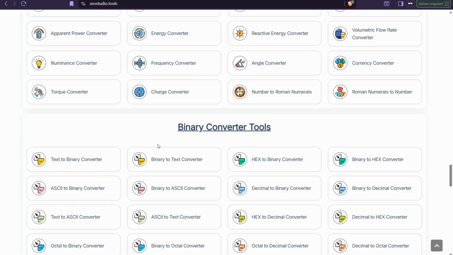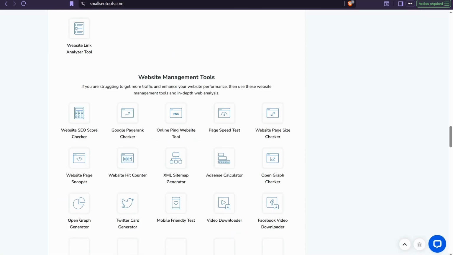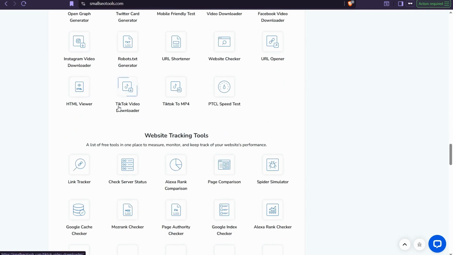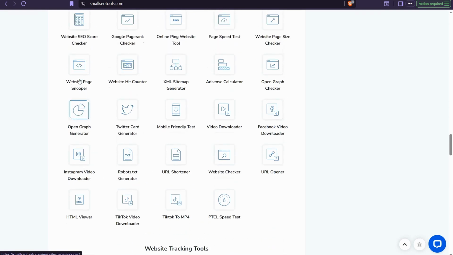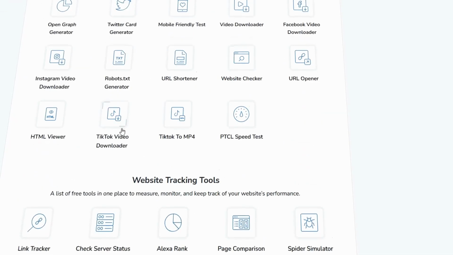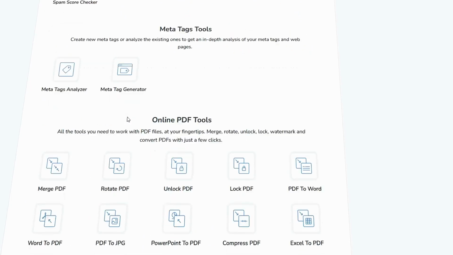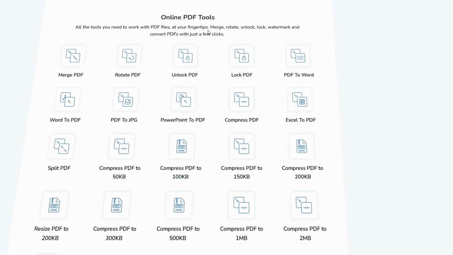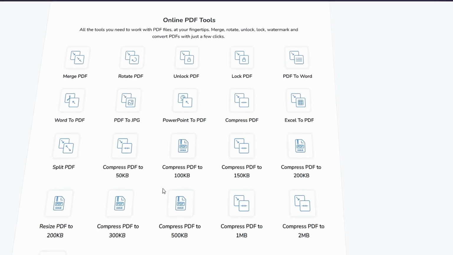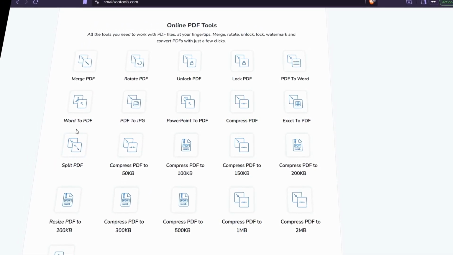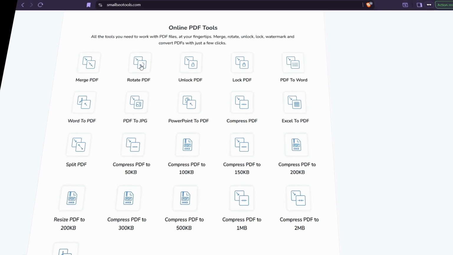And the next directory, for sure, is smallseotools.com. Here you can find amazing tools like TikTok video downloader, TikTok to MP4, website checker, Facebook video downloader, and much more, plus online PDF tools for PDF editing, split PDF, numbering, converting a specific format to PDF, merge PDF, and much more.